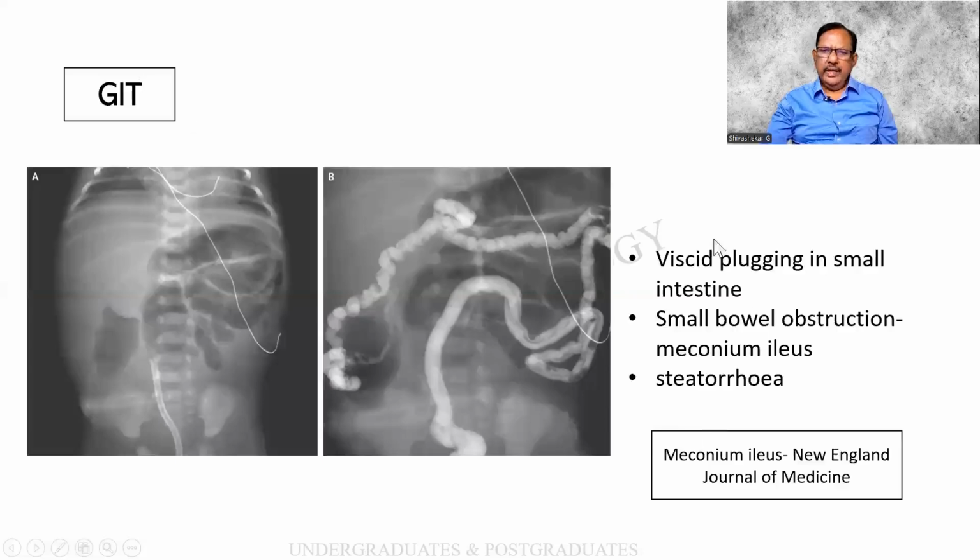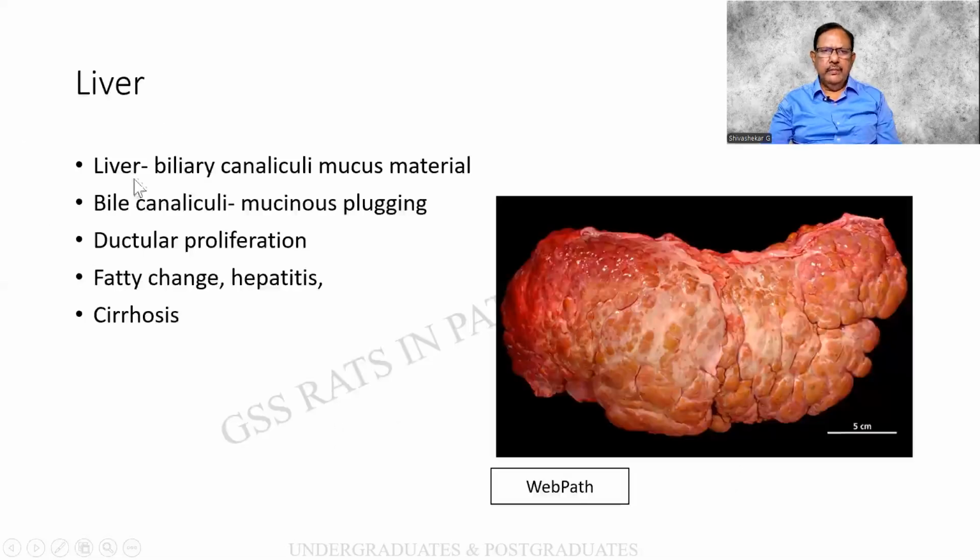In the GIT, again, in all the organs, you can write the viscous plugging or viscid plugging in the small intestine. There is a small bowel obstruction leading to meconium ileus, and steatorrhea is present. Thanks to the New England Journal of Medicine for this wonderful contrast X-ray. In the liver, the biliary canaliculi are filled with mucus material, and the bile canaliculi also show mucinous plugging, ductular proliferation, fatty change, hepatitis, and cirrhosis. There can also be cholecystitis and cholelithiasis,